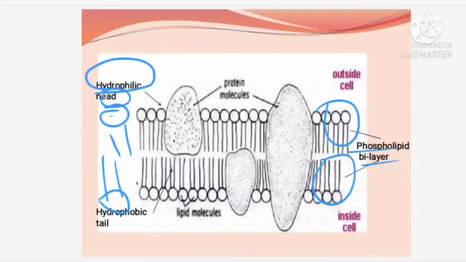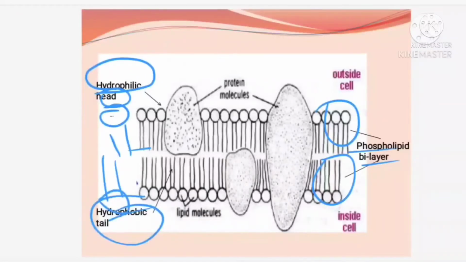What do you mean by hydrophilic? They are water lovers. They can stay in water. So that one we call hydrophilic. And the tails are hydrophobic in nature. Hydrophobic means they hate water. They are scared of water.